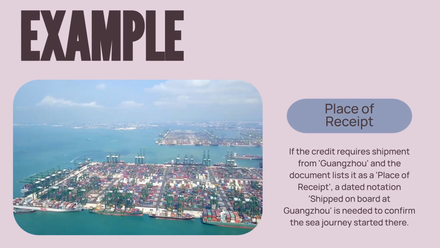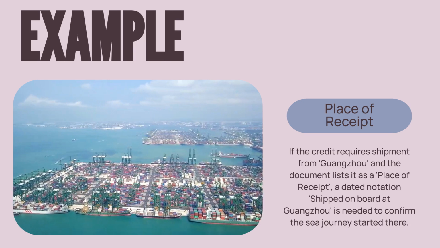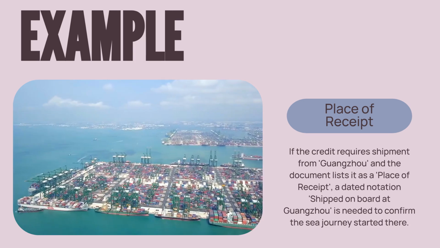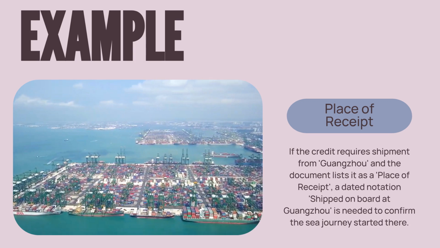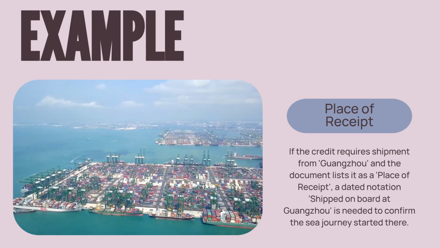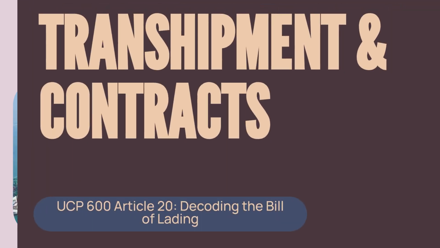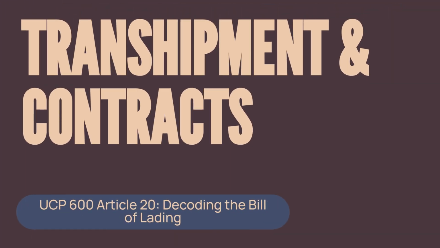If the letter of credit demands shipment from Guangzhou, but the document says Guangzhou is the place of receipt, meaning it might have been picked up inland, you need a dated notation to confirm shipped on board at Guangzhou to satisfy the bank. Finally, we cover transshipment and charter parties, addressing changes in ships and the types of contracts allowed.